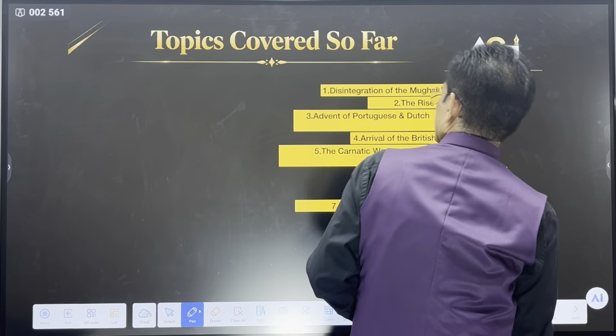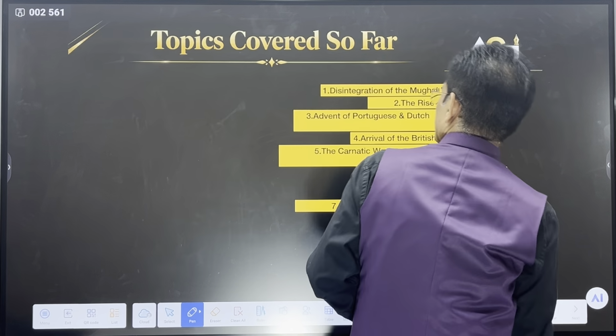Correct? Now, so the two Anglo-Maratha wars are done. I hope you are appreciating, because these are very complicated things. You have many dates, you have many treaties, very difficult to understand. But with one or two revisions, you will get everything. So the first Anglo-Maratha war was from 1775 to 1782.